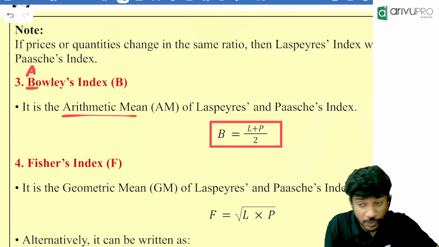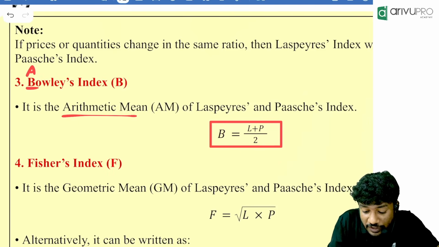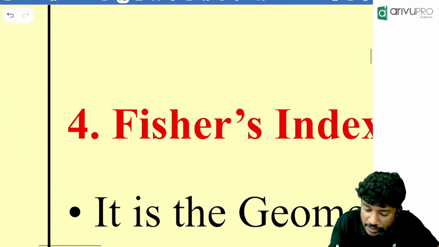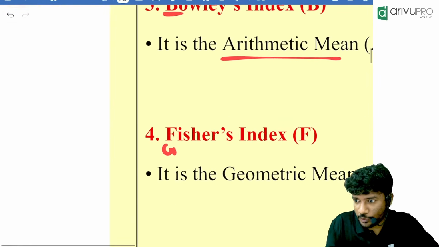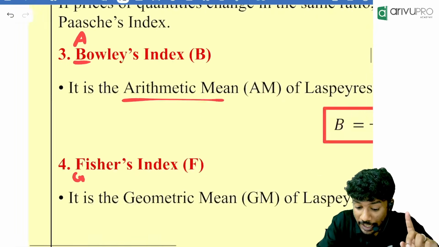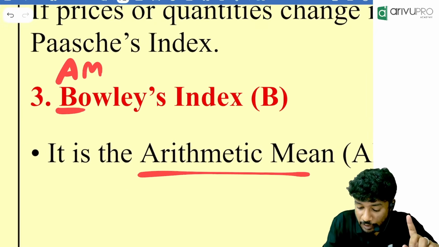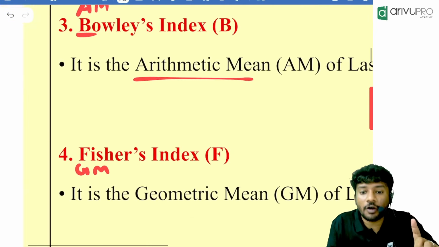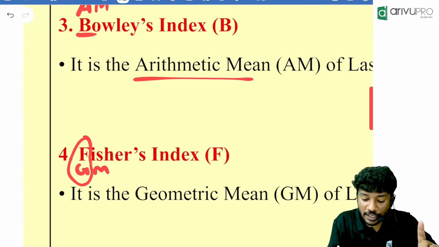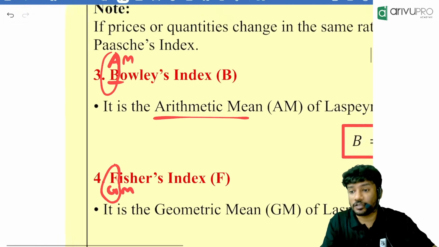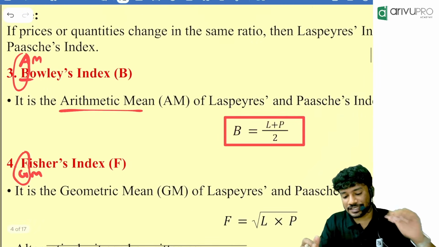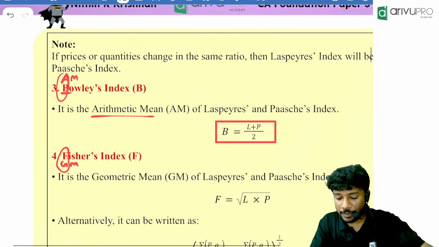Why did I teach you this? Because what is the letter after F? So Fisher is the geometric mean. Okay, keep it in your mind. Bowley is the arithmetic mean, while Fisher is the geometric mean. Remember it that way. It is important. There were many questions like that. Bowley index number is the arithmetic mean of Laspeyres and Paasche.